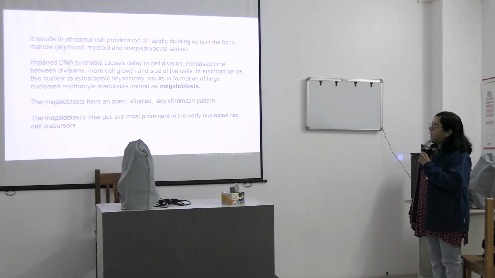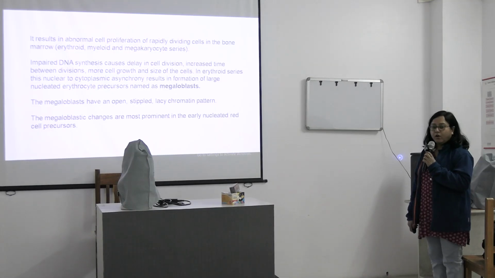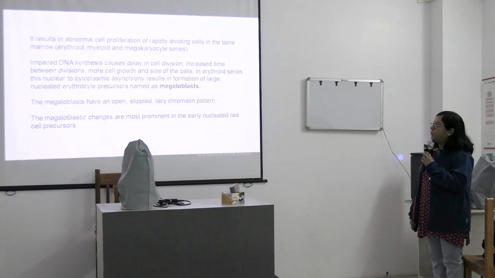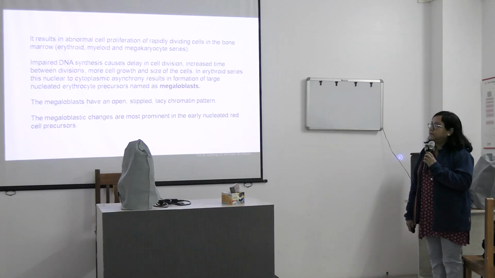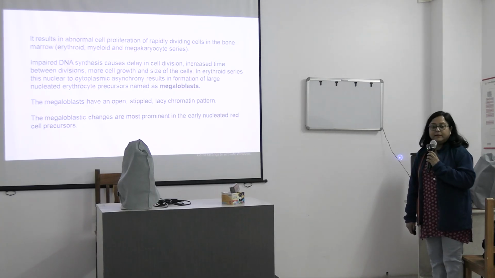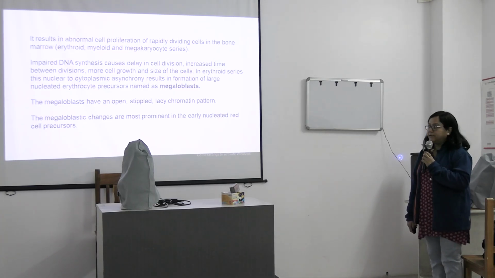It results in abnormal cell proliferation of dividing cells in the bone marrow, in all the three series. So in the bone marrow, we will find the erythroid series, myeloid series, and also megakaryocytes, that is the platelet series.